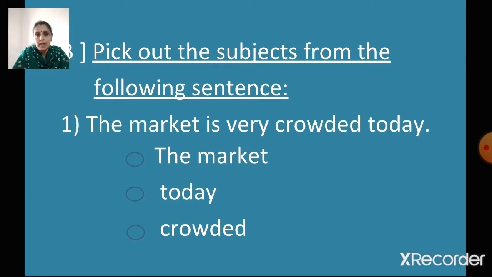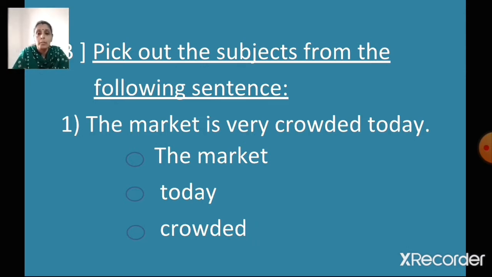Pick out the subjects from the following sentence. The market is very crowded today. We have learned in a sentence we have two parts, the subject and the predicate, right? What is the subject?